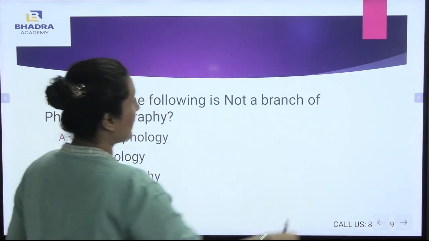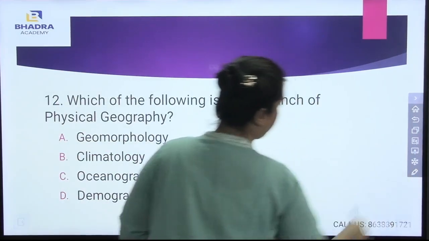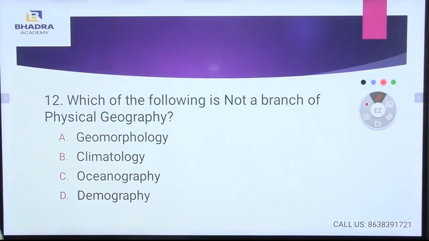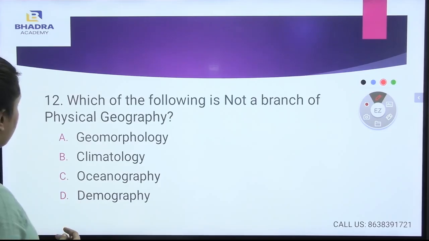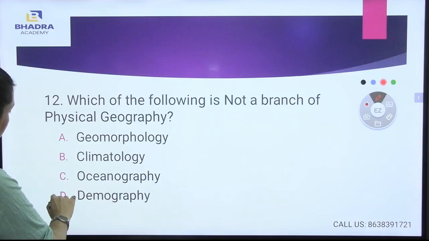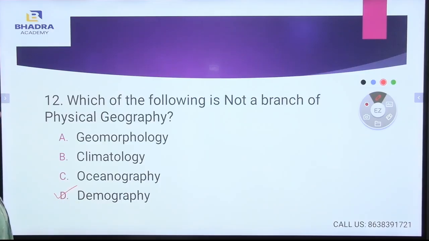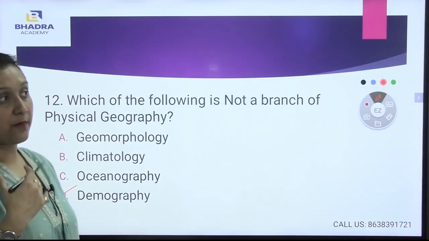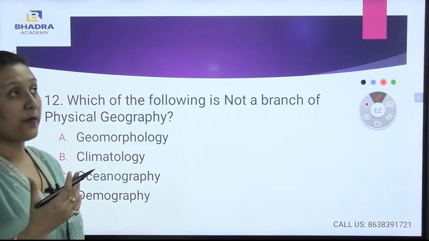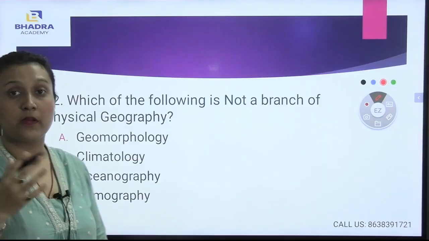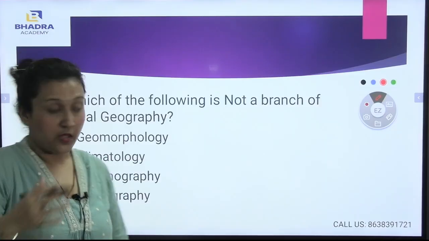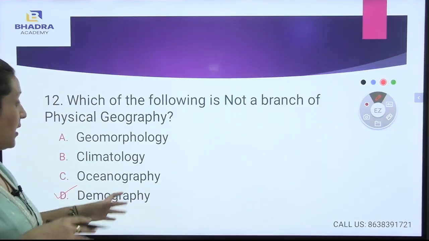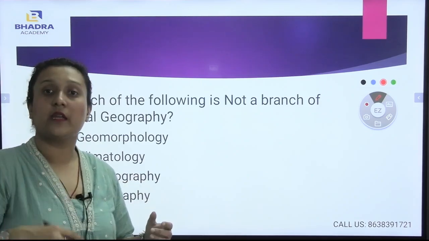Now let us go to another question. Which of the following is not a branch of physical geography? Yes, this is demography. Demography is concerned with the age of the people, the employment of the people, and the types of people living in a particular area.